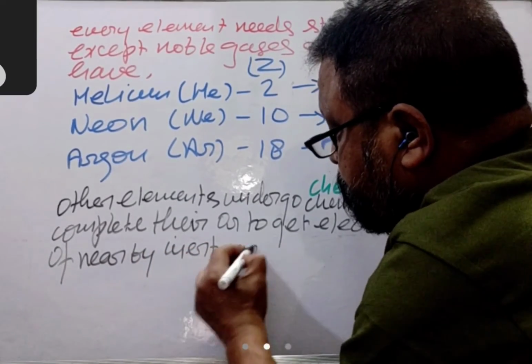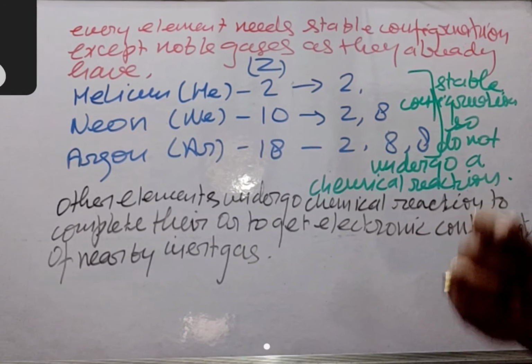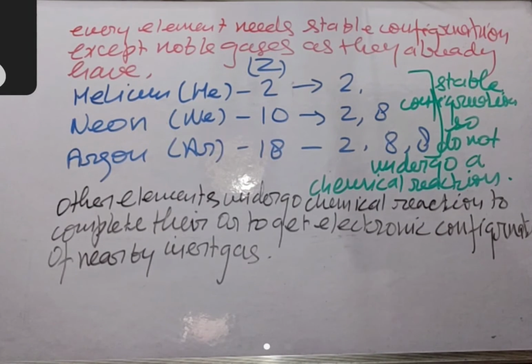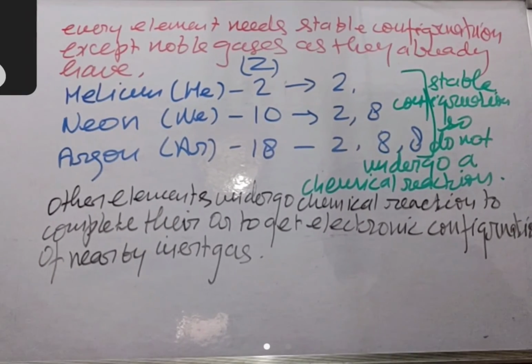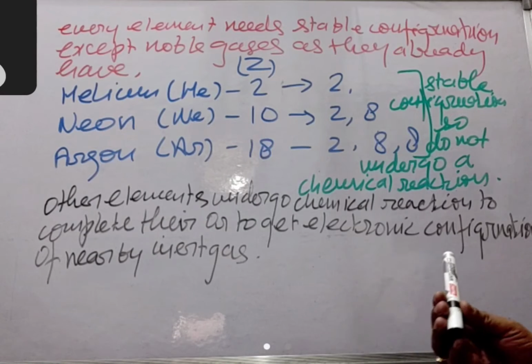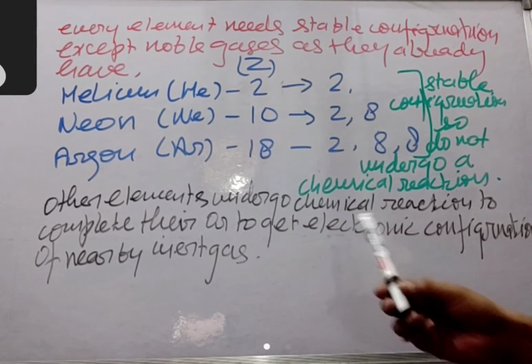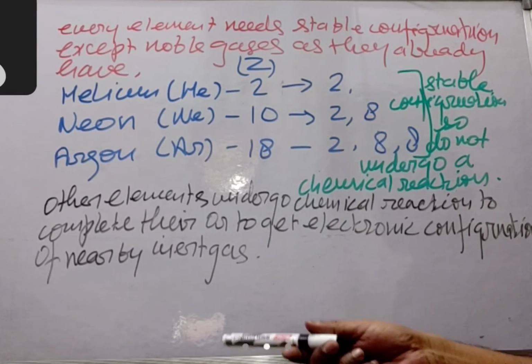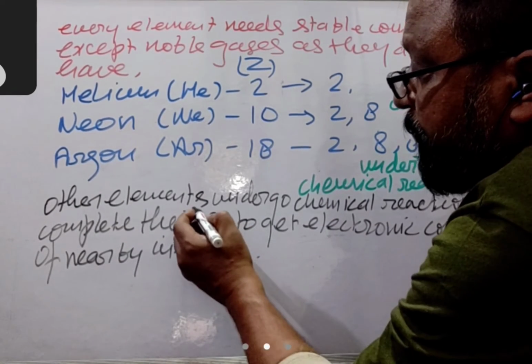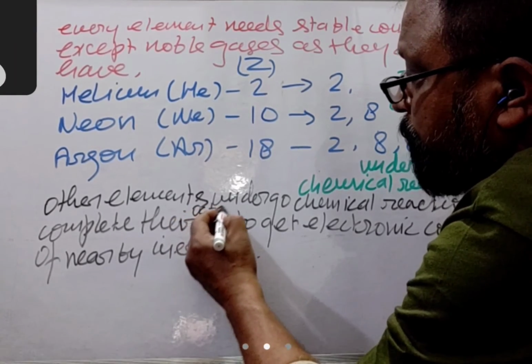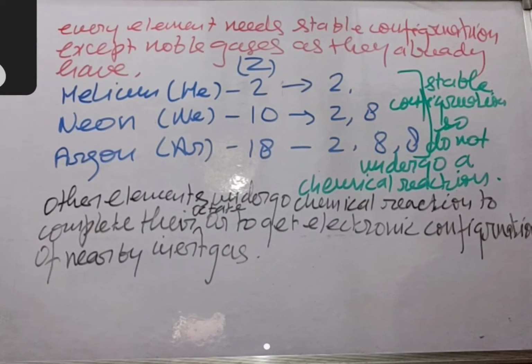So the initial question which I asked you, why elements undergo chemical reaction, the answer is this, right? Elements undergo chemical reaction to complete their octet, or to get the electronic configuration of the nearby inert gas, right?